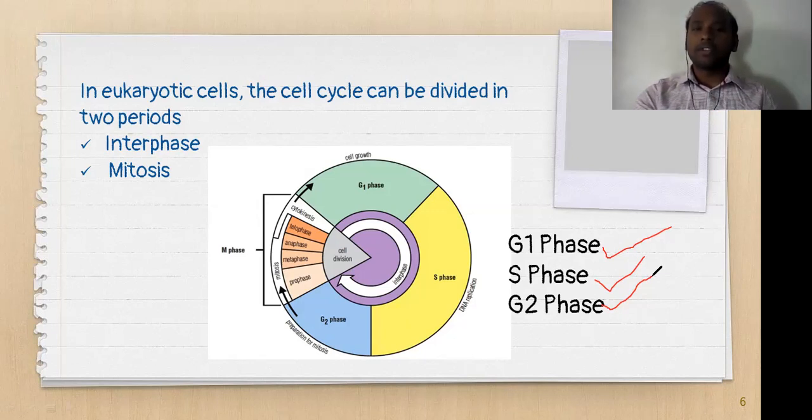And the second phase of the eukaryotic cell cycle is M phase, which we call the mitotic phase. You can see here, this is a series of cyclic events of the cell, which we call the cell cycle. So G1 phase, S phase, G2 phase, and M phase are the sequential events that take place in every cell before cell division.